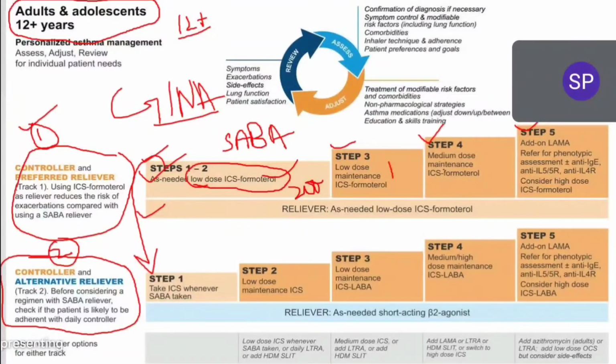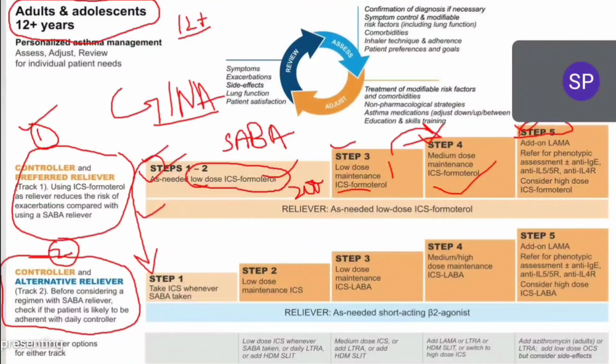Okay, see, in step 3 we have to keep on maintaining the patient's dose. 200 mcg was given, and this dose should be maintained every day. 100 mcg should be maintained for the patient based on the patient's body weight and all. And after step 3 we have step 4. If step 3 is not controlling properly, in step 4 we have to increase the dose. Inhaled corticosteroid dose should be increased. If this step 4 also fails, then we have to go with step 5.